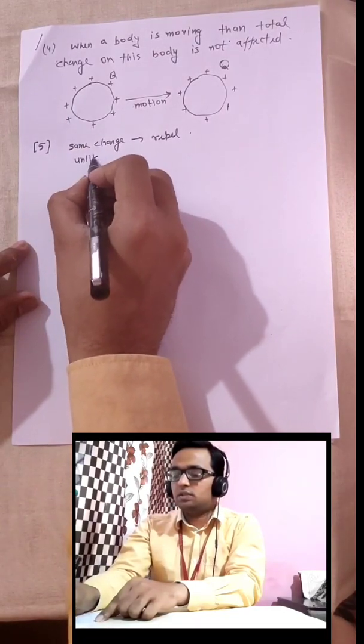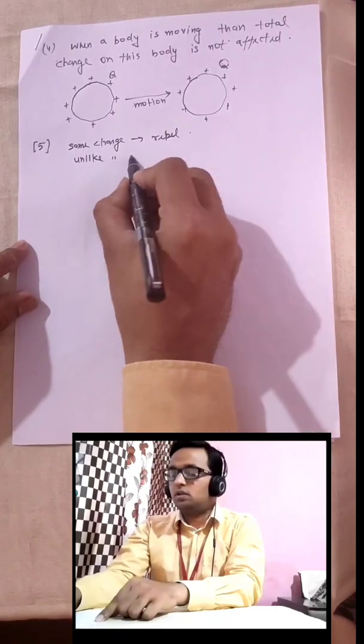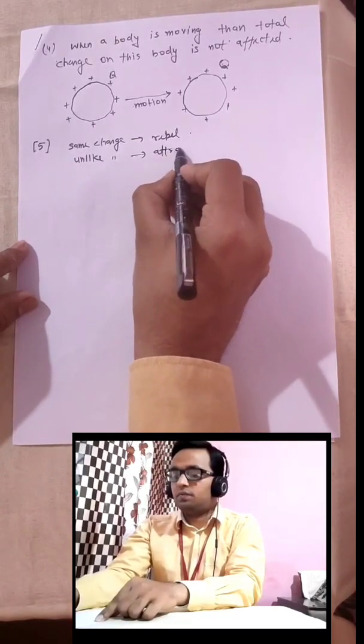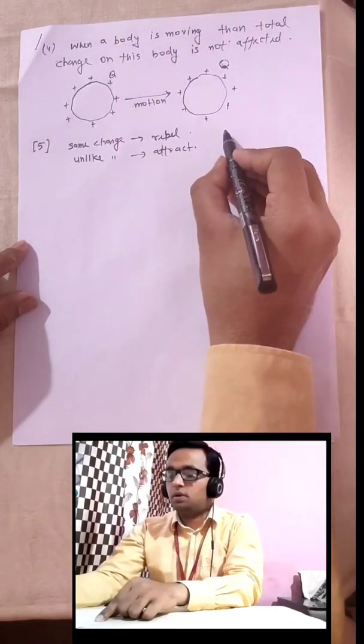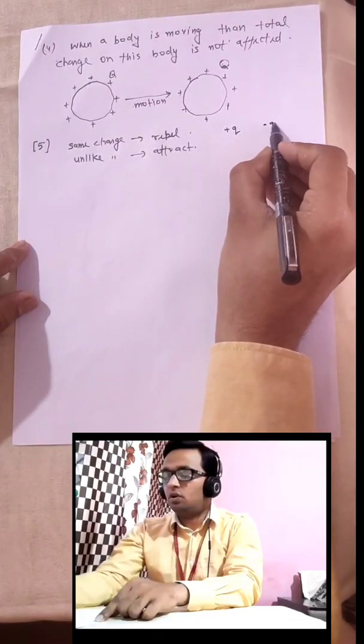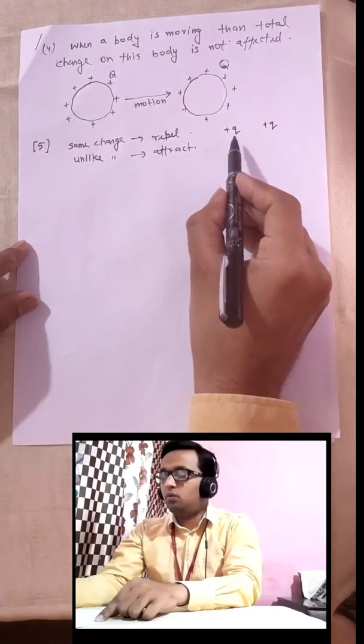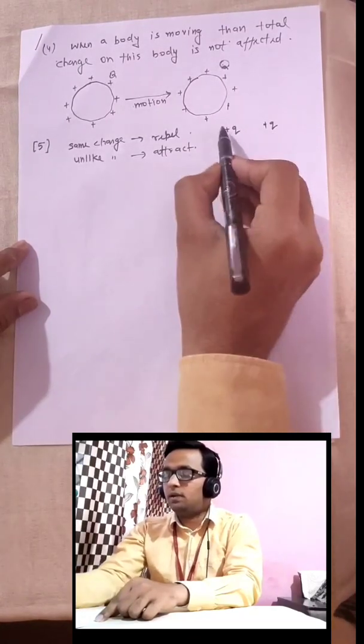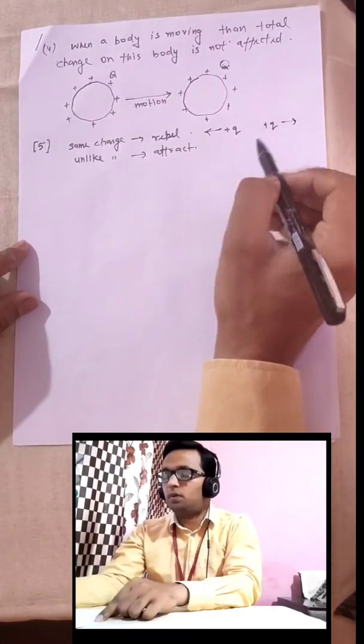Unlike charges attract each other. This is property number 5. Like if we have plus q and plus q, or minus q and minus q, then both charges will repel each other.